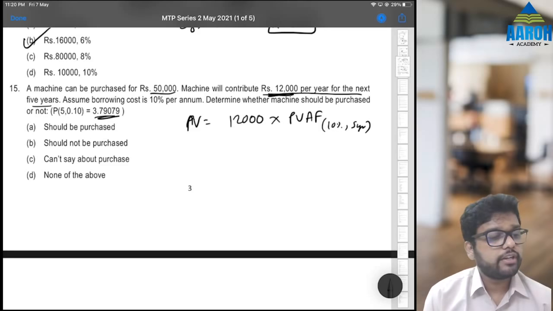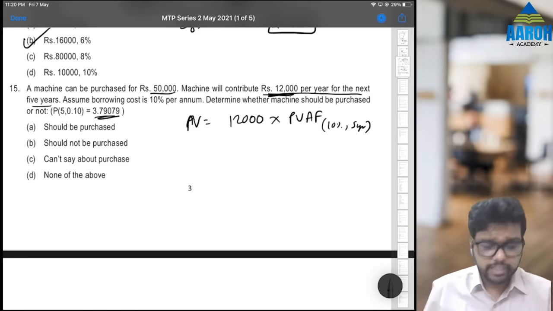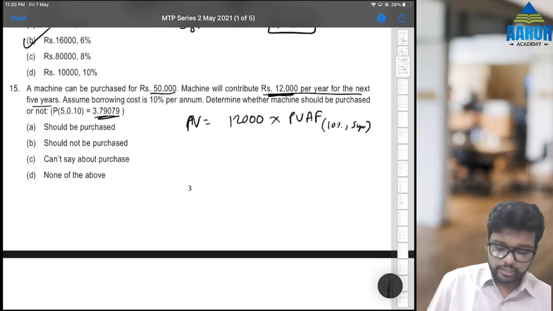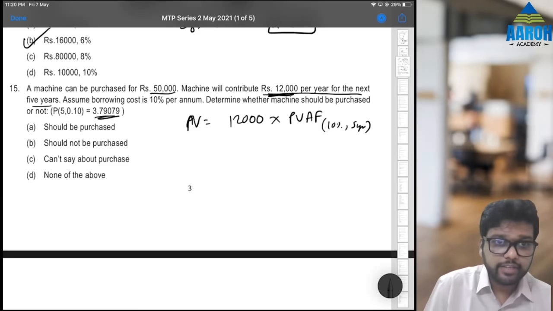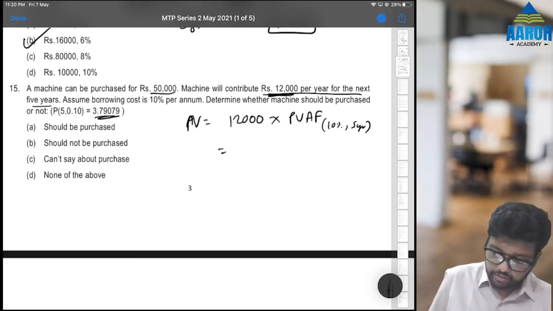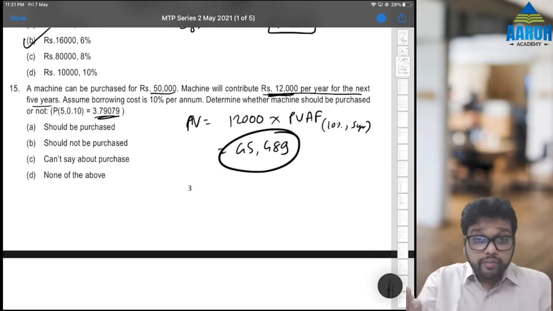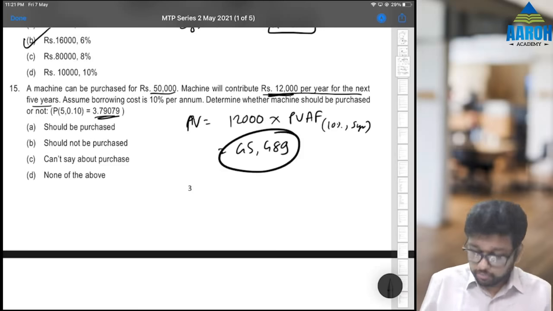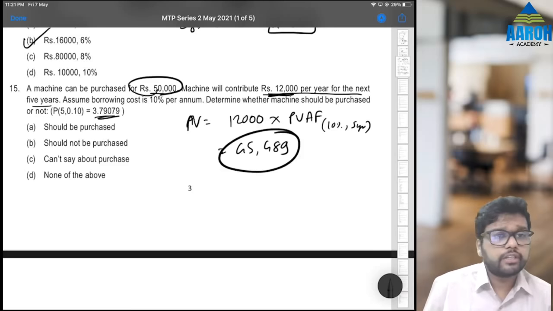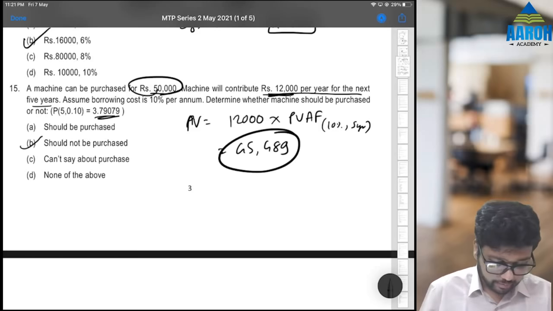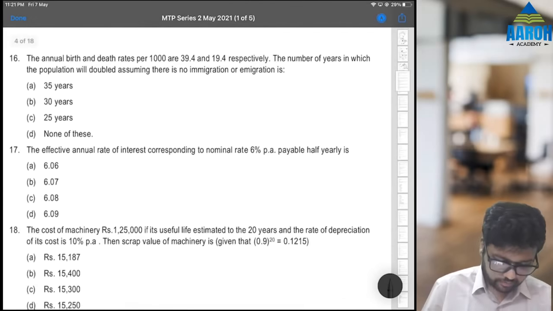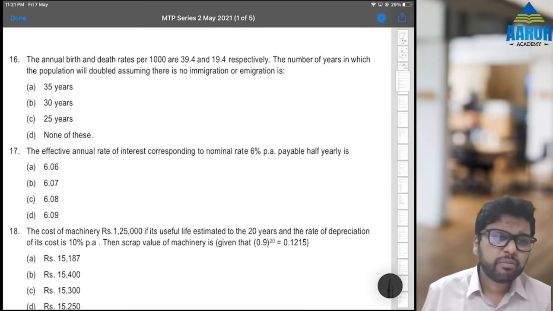That gives us 3.79078 something, correct? But if they give it, use their answer only. So it will be 12,000 into 3.79079. That is 45,489. Now it is going to give us benefit of 45,000, but we have to purchase it for 50,000. So it should not be purchased. B will be the correct answer. NPV is negative.